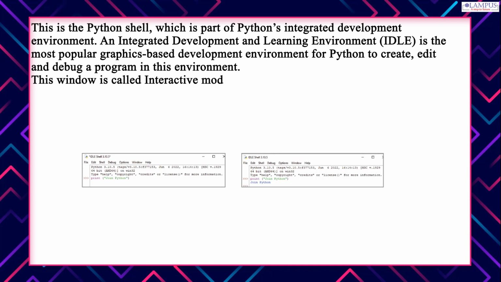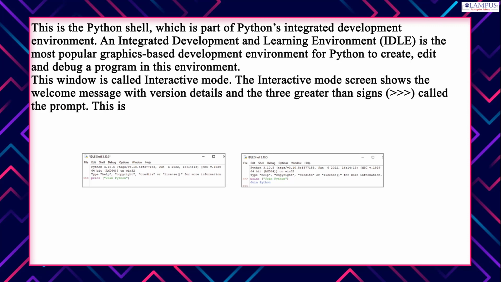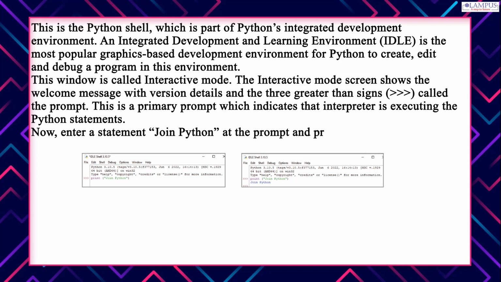The Interactive Mode screen shows the welcome message with version details and the 3 greater than signs, called the prompt. This is a primary prompt which indicates that the interpreter is executing the Python statements. Now, enter a statement, print("Join Python"), at the prompt and press Enter key.